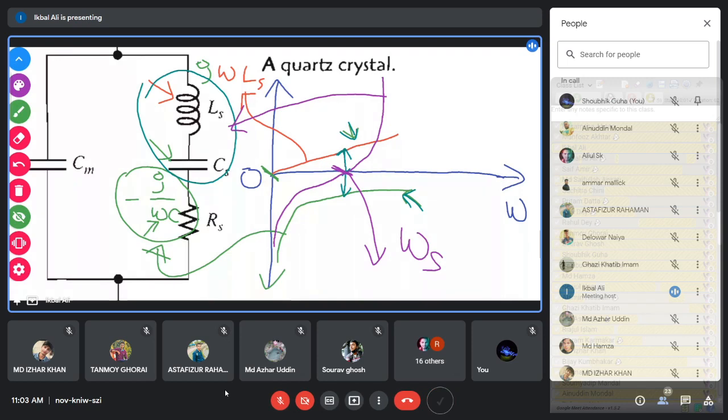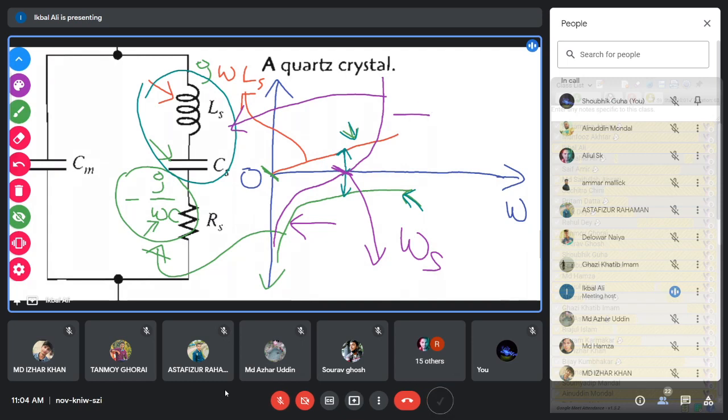Below this resonant frequency, on this side, you see the impedance is actually capacitive. And above this resonant frequency, you see the impedance is inductive, because the curve goes in the positive direction. Below this resonant frequency, this purple curve is in the negative direction. So below it, the equivalent impedance is capacitive, and above it, it is inductive.